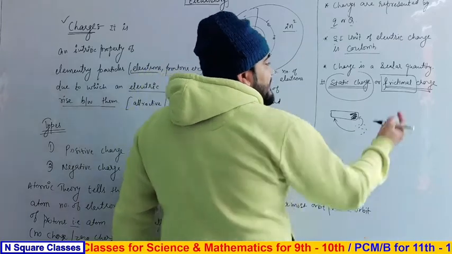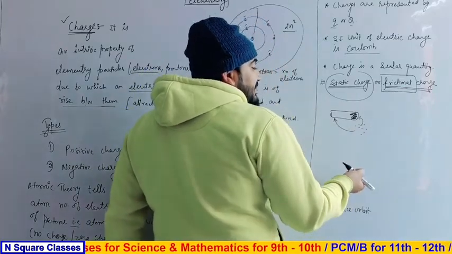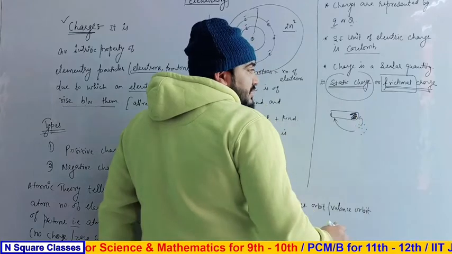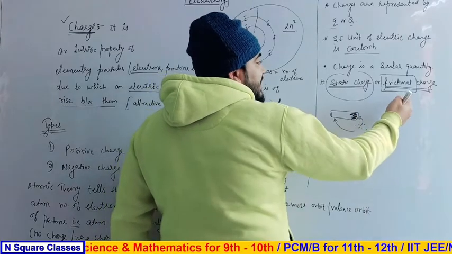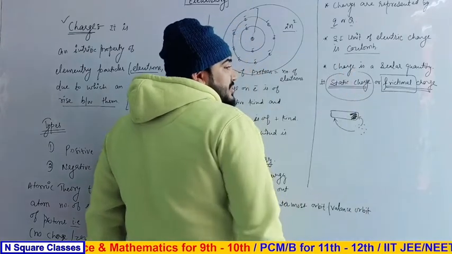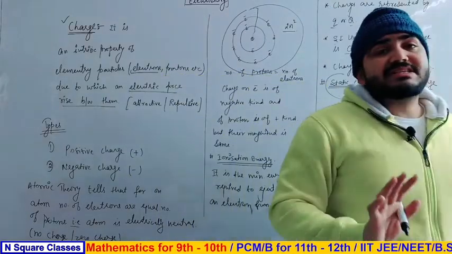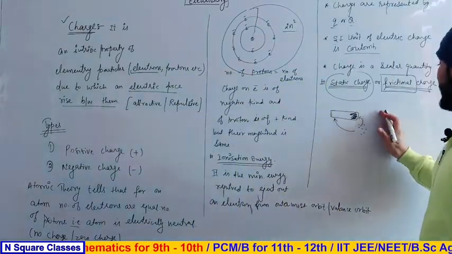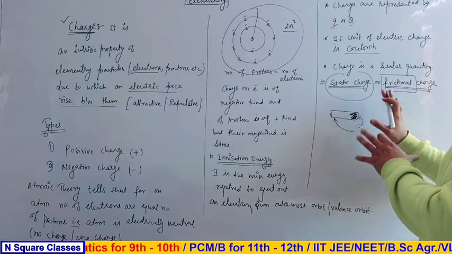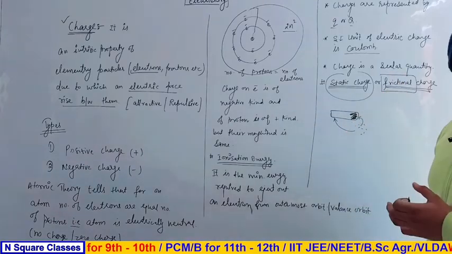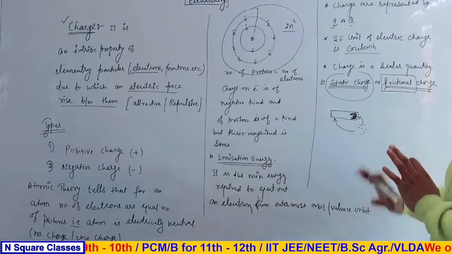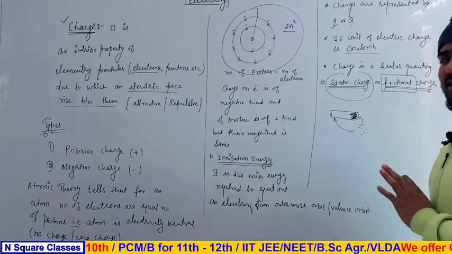It means that this frictional charge, the charge developed on the object due to the friction, is called frictional charge and is of static nature. So this is also known as static charge, or by definition we can say that a charge developed on an object due to friction with another object is called frictional charge or static charge. I hope it is clear now.